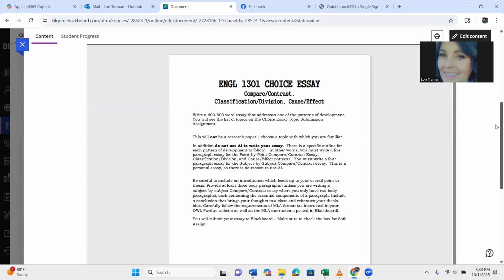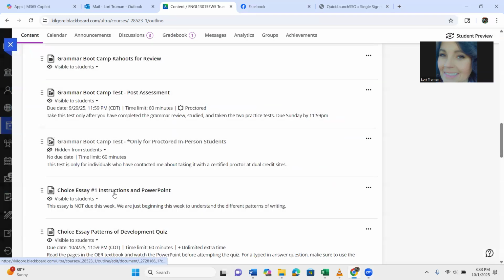Make sure you have an introduction that leads to your thesis statement. Make sure you've got the body paragraphs, 3 body paragraphs, unless you're doing the subject by subject. Make sure that you look and know how to format your essay in MLA format. Let me show you where that is.